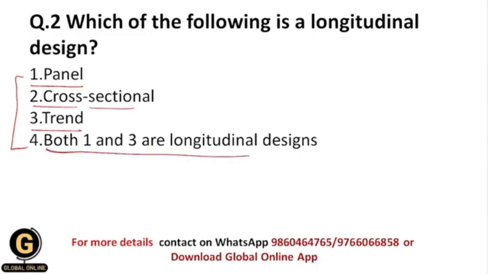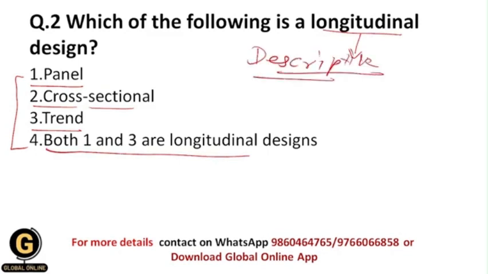Longitudinal design is a type of descriptive method, and descriptive method means we provide the characteristics of a situation, event, person, or group of people. Within the longitudinal design, we study a single individual for a longer period of time.